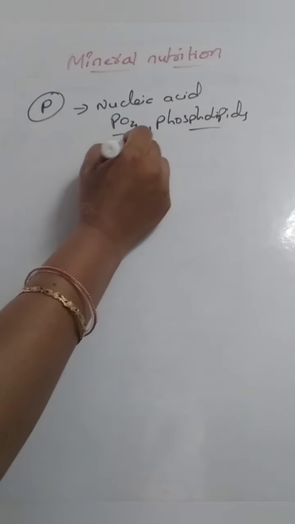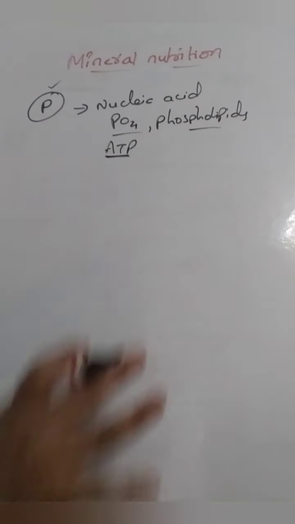Along with that, ATP: adenosine triphosphate, where P is the phosphate group. All organisms require energy for their activities, and that energy contains phosphorus, so it is a very important element.